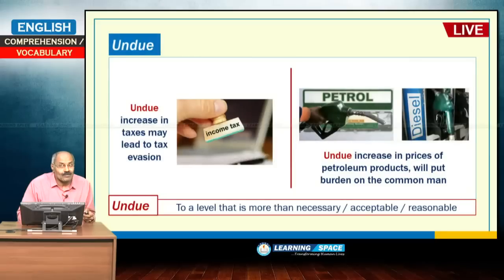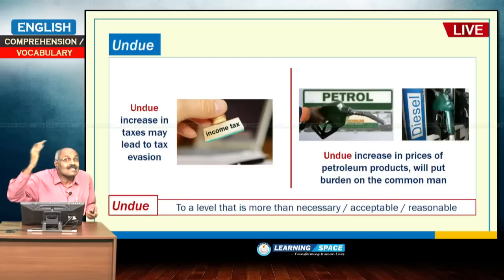Undue harassment. What is the meaning of undue? Undue means more than necessary, more than acceptable, more than reasonable. When tax authorities are asking for the requirements and documentation, there is some reasonableness, there must be some acceptable limit of asking it. So, undue means beyond the necessary things.